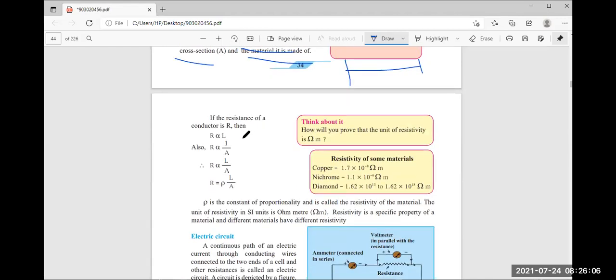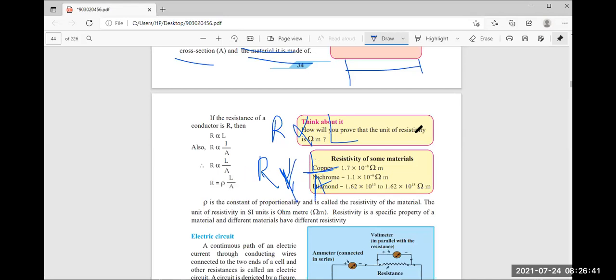If the resistance of the conductor is R, then it is directly proportional to the length L. If length is increased, resistance increases; if length is decreased, resistance decreases. And R is directly proportional to 1 upon A, which means resistance is inversely proportional to the cross-sectional area.